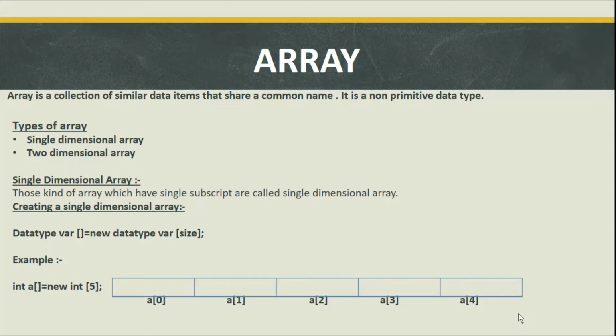So to overcome these problems, we have a new type of data type. Now we have a data type where we can store a number of data of similar type. The all data will be identified by a common name. So Java supports two types of array, single dimensional array and two dimensional array. Now single dimensional array, so those kind of array which have single subscript are called single dimensional array.